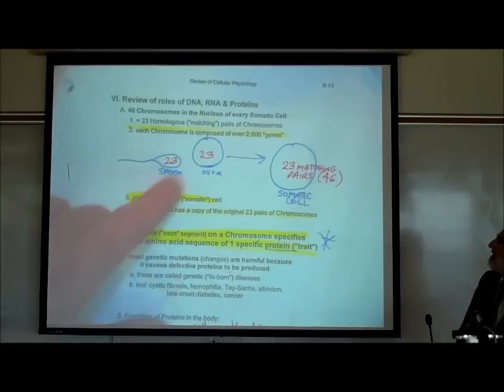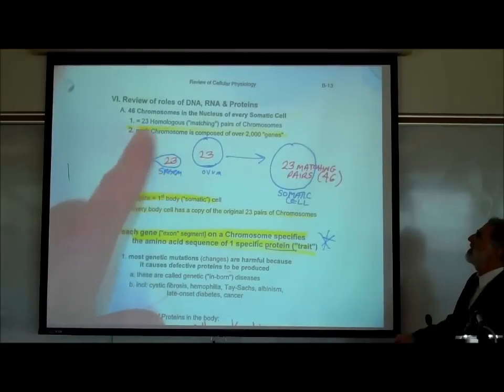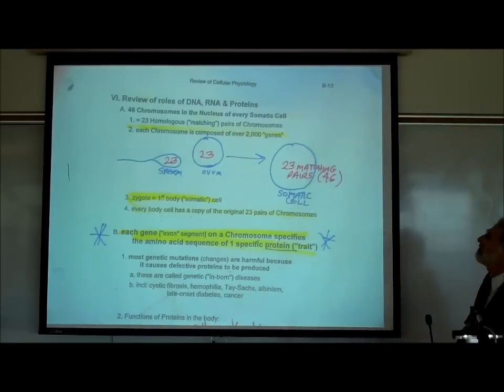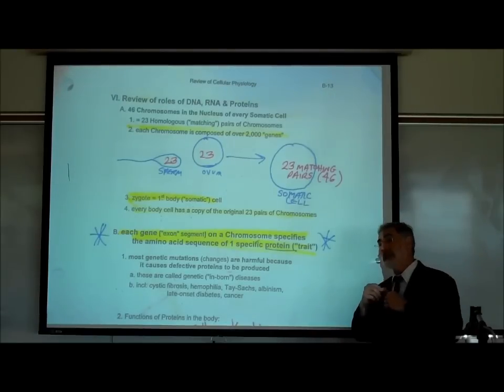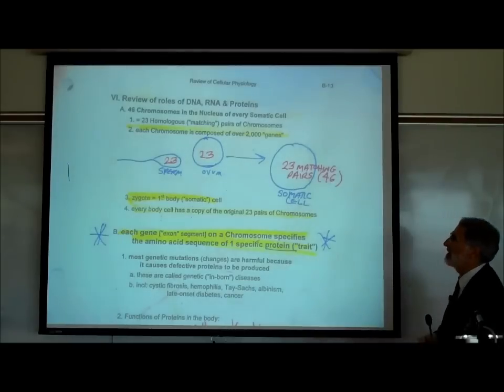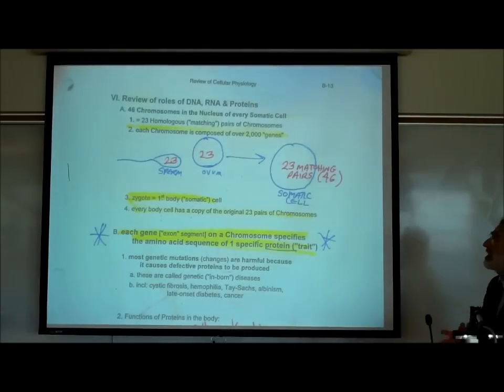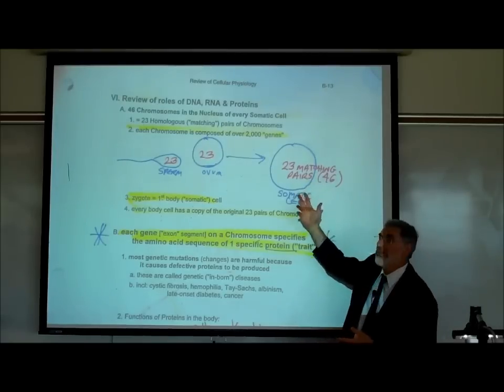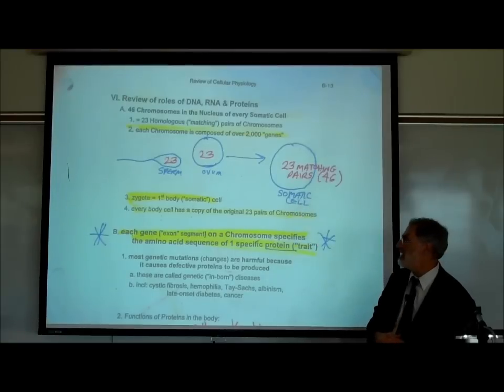All right, so I begin by reminding you that there are 46, and I'm going to use the term chromosomes, in the nucleus of every somatic cell. What's a somatic cell? A body cell. Soma means body. All of our body cells are genetically identical. All of our body cells came from the very first cell we started out with as a zygote.